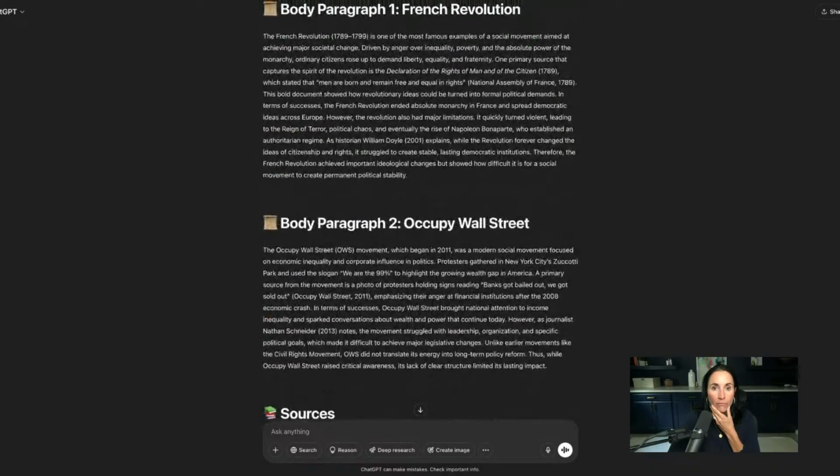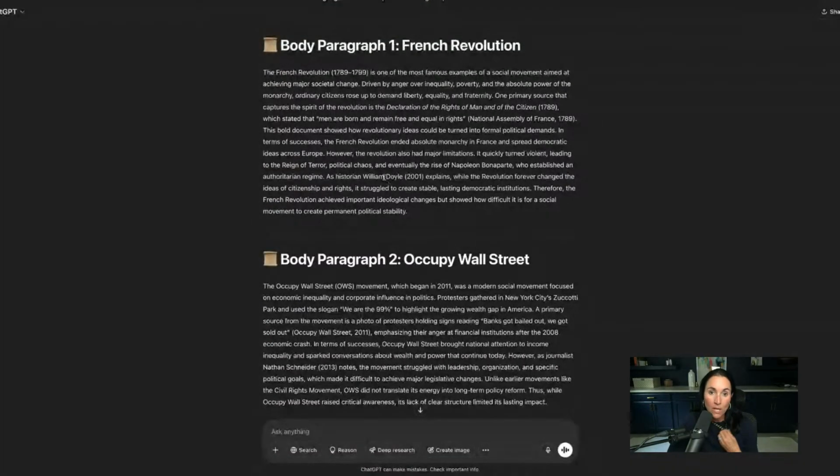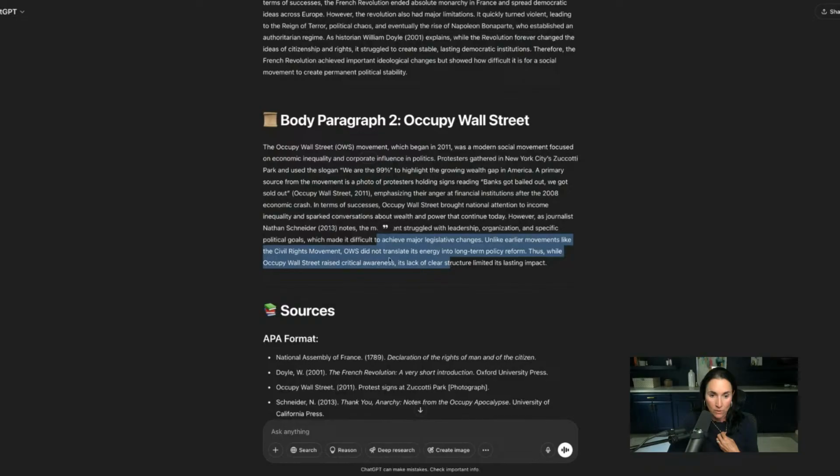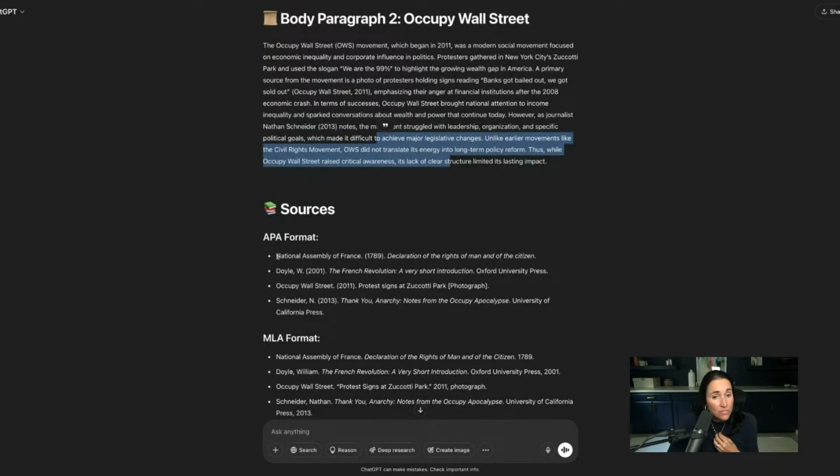All right. We started off with these two body paragraphs. They were okay. In them, there was a primary source and a secondary source. In the second, there was a primary source and a secondary source. But when I went and researched those sources, which I recommend you do, I realized that while the National Assembly of France Declaration of the Rights of Man was something I did want to use, and I had ChatGPT summarize it, it's an actual document. This 2001, The French Revolution, is a book. I need an article online I can use, not a book, okay?